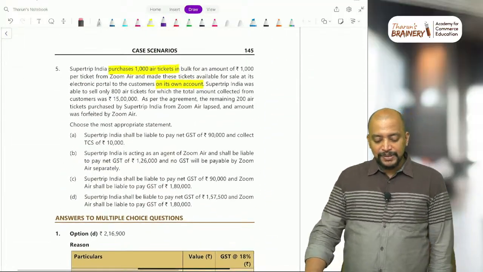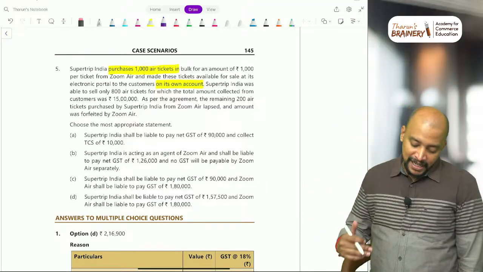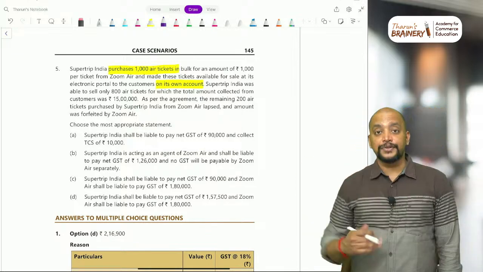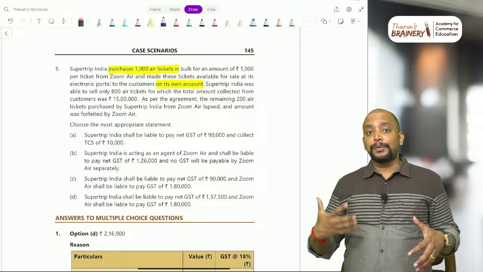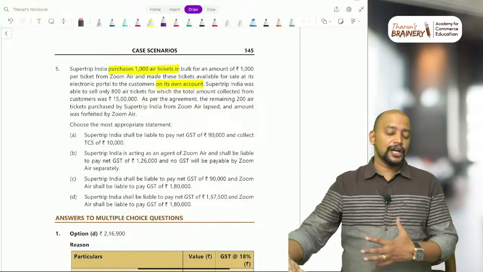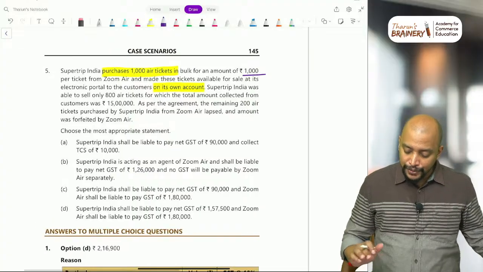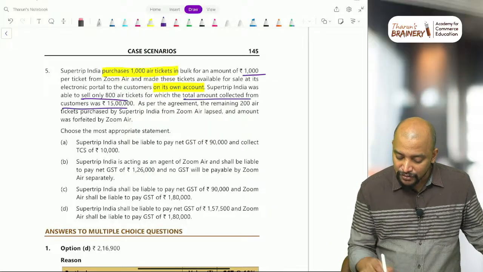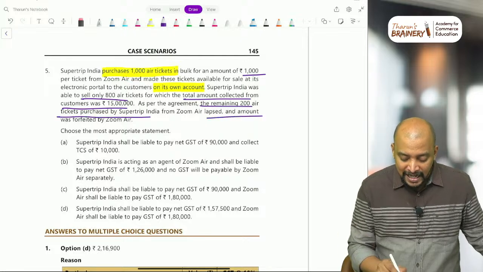Super Trip India purchases 1,000 air tickets in bulk for an amount of rupees 1,000 per ticket from Zoomer and made these tickets available for sale at its electronic portal to the customers on its own account. So basically, the e-commerce operator point will come if there is supply of services through an e-commerce operator, but here it is not like that. They are purchasing and selling 1,000 tickets in bulk on their own account. Super Trip India was able to sell only 800 tickets, for which the total amount collected from customers was 15 lakhs. As per the agreement, the remaining 200 air tickets purchased by Super Trip from Zoomer lapsed and the amount was forfeited.